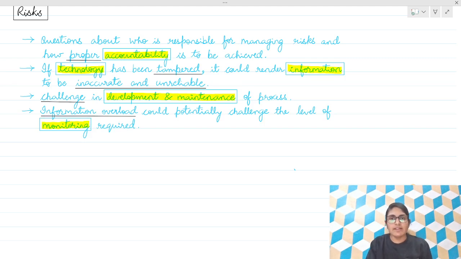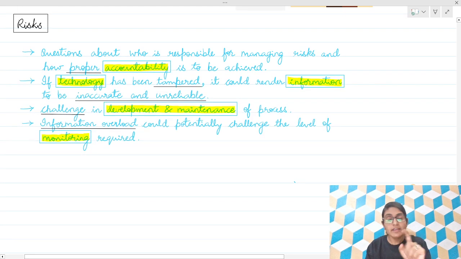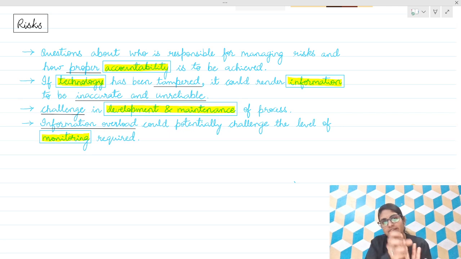So again, what are the risks in blockchain? Four points you have to remember, on which you can frame your answers. That is accountability, proper accountability. Information: it renders the information inaccurate and unreliable if technology is tampered.